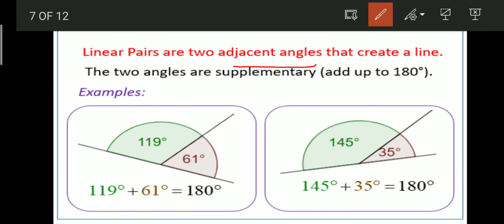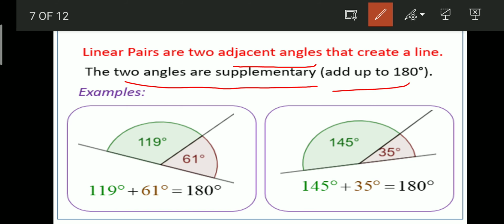Linear pairs are two adjacent angles that create a straight line, and we know that the angle made on a straight line has a sum of 180 degrees. So the two angles are supplementary, adding up to 180 degrees. So two adjacent angles whose sum is 180 degrees are called linear pairs.